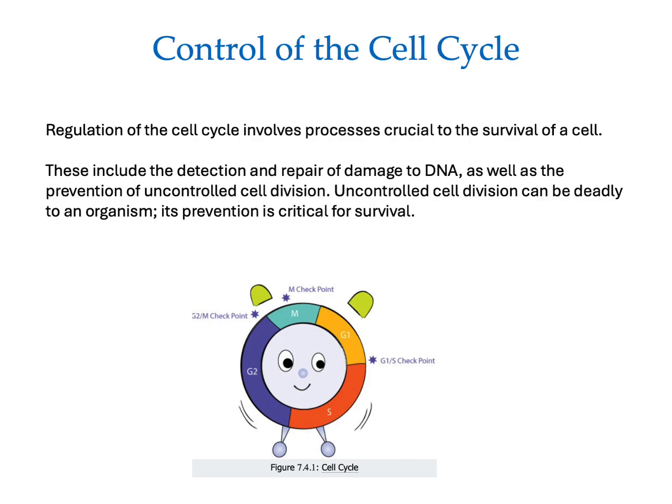So regulation of the cell cycle involves processes crucial to the survival of a cell. You saw, the cell has to be large enough, have everything it needs to be a cell, including organelles and special molecules, etc., and also the proper kind and amount of DNA. So the cell cycle regulates what happens by the detection and the repair of damage to DNA, as well as the prevention of uncontrolled cell division.